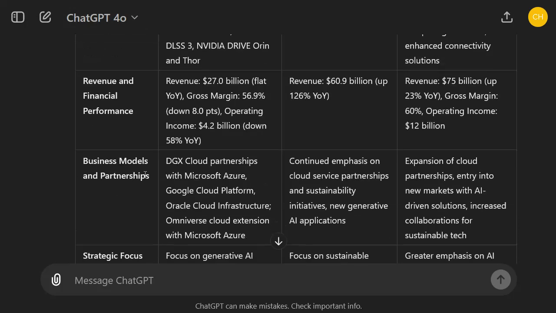Yeah, as business models and partnerships, ChatGPT-4o expects expansion of cloud partnerships. I also think this will happen. Entry into new markets with AI-driven solutions, for sure. We have already seen in another Finxter video today the new market Sovereign AI. So this has already played out. Increased collaborations for sustainable tech.